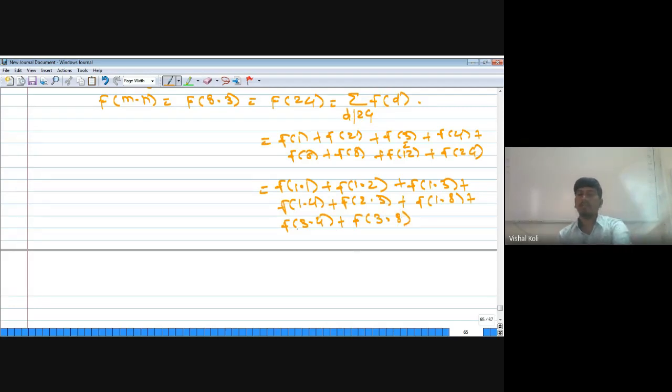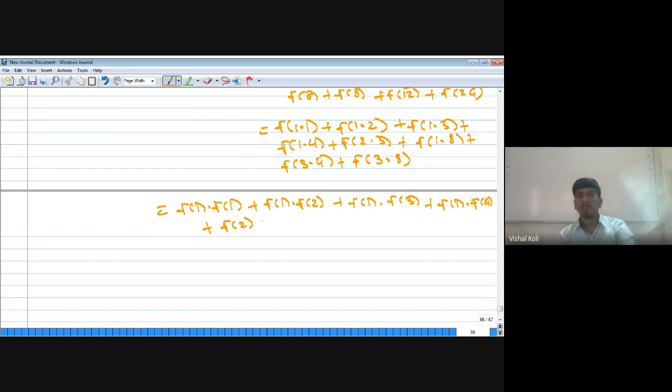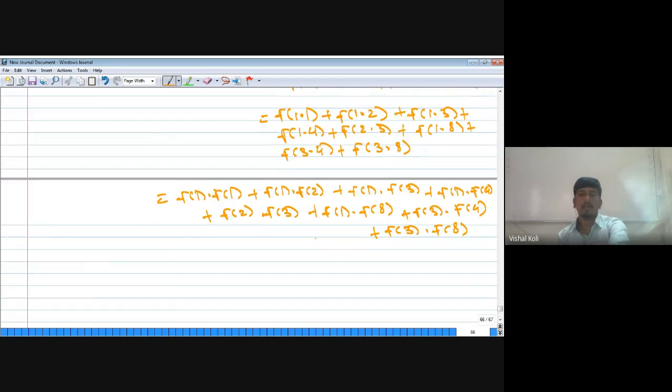But we know that small f is a multiplicative function. As this is a multiplicative function, f of 1 into 1 is f of 1 into f of 1, plus f of 1 into f of 2, plus f of 1 into f of 3, plus f of 1 into f of 4, plus f of 2 into f of 3, plus f of 1 into f of 8, plus f of 3 into f of 4, plus f of 3 into f of 8, since small f is a multiplicative function.